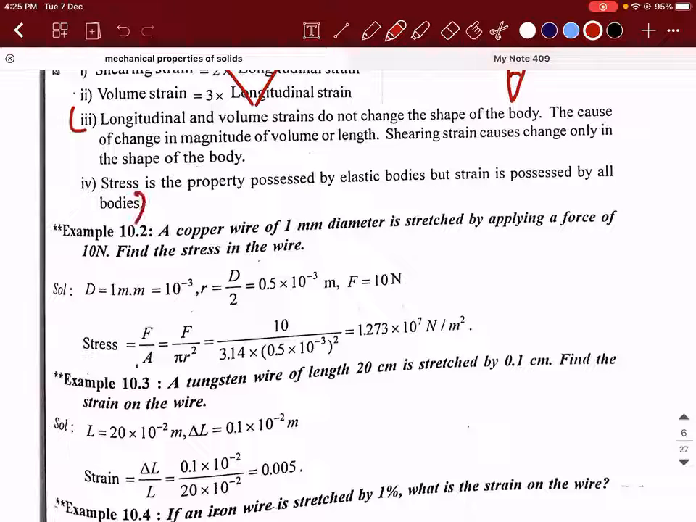So these 2 points: longitudinal and volume strains do not change the shape of the body. They cause a change in magnitude of volume or length. Shearing strain causes a change only in the shape of the body. But if you try to measure the volume or something, it is going to have the same value. Similarly, stress is the property possessed by elastic bodies, but strain is possessed by all objects. So this is the important thing.